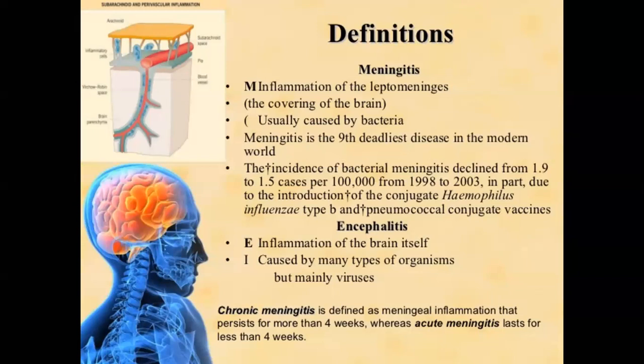And what is acute meningitis and what is chronic meningitis? It depends on the duration of symptoms. If the history of symptoms of meningitis is less than 4 weeks, we call it acute meningitis. If the duration is more than 4 weeks, we call it chronic meningitis. The common causes of acute meningitis are viral meningitis and bacterial meningitis, and the common causes of chronic meningitis are tuberculous meningitis and fungal meningitis.